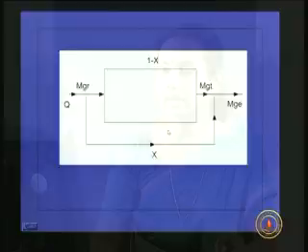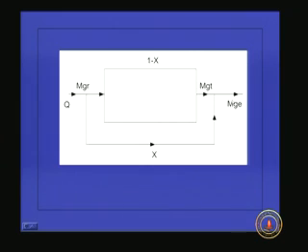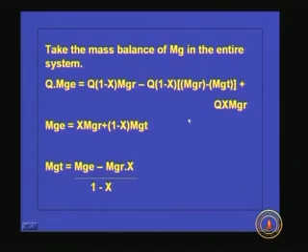So how can we take the mass balance of magnesium in the entire system? Q into mge, this is the total magnesium coming out. That is equal to Q into 1 minus X into mgr, which is the magnesium entering the treatment system, minus what is getting removed here, Q into 1 minus X into mgr minus mgt.